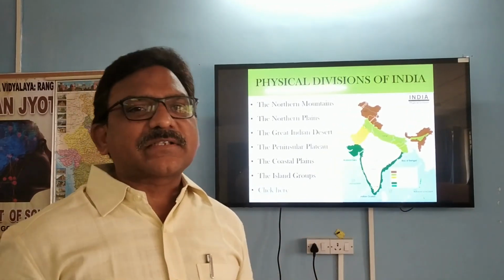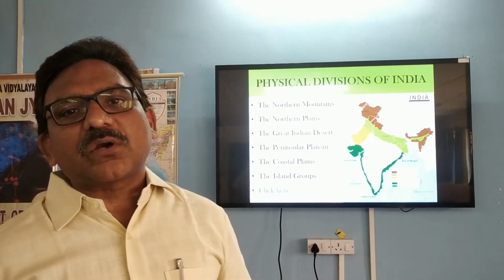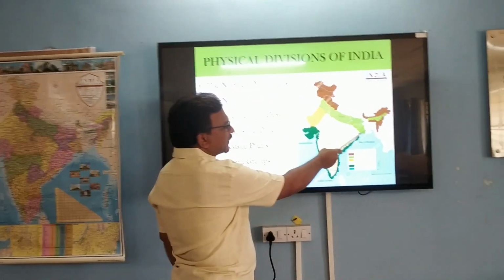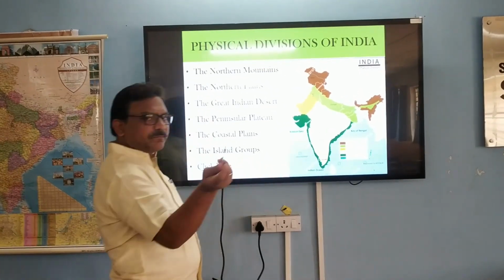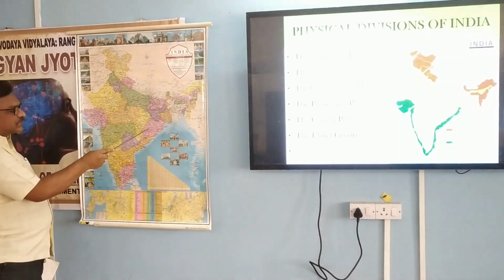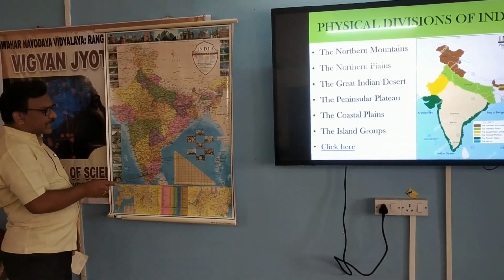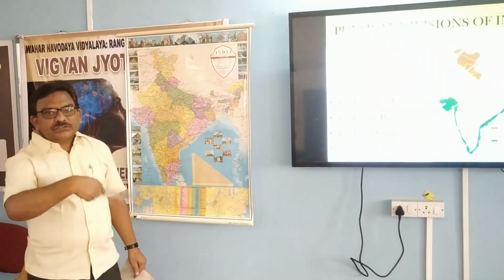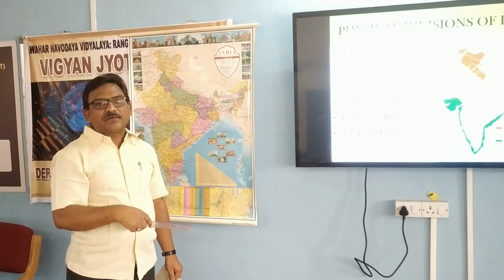There are so many states in India which are covered with the coastal area in our country. For example, if you see in the east, you have West Bengal, Odisha. Let me show you on the map. West Bengal, Odisha, Andhra Pradesh, Tamil Nadu. They are found on the eastern coastal plain or eastern ghats of our country.